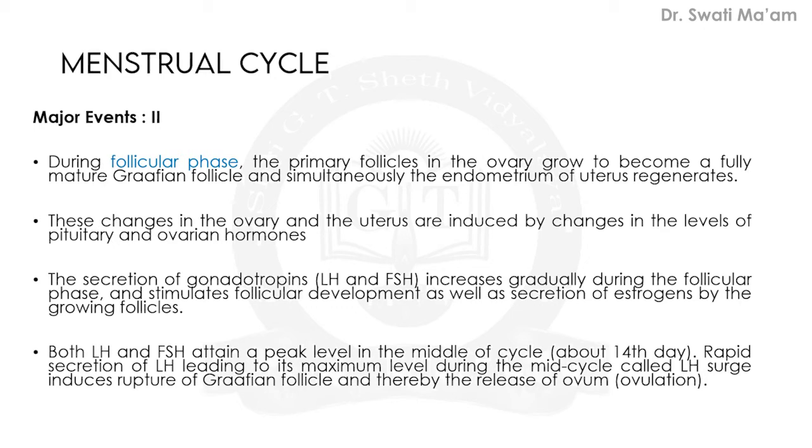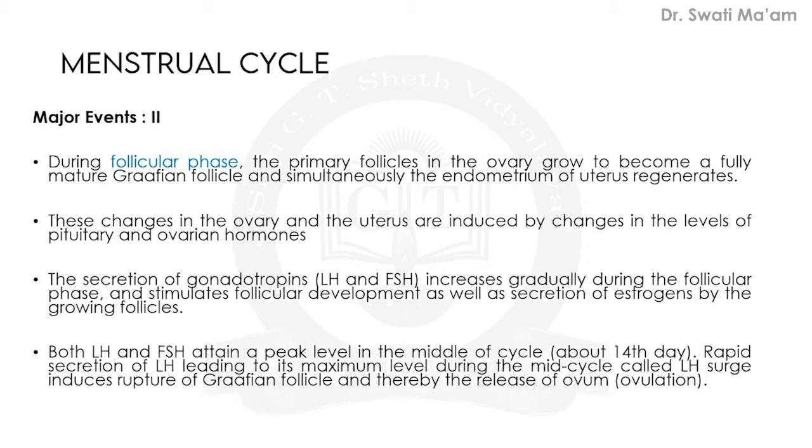All the changes from primary follicles up to the Graafian follicle occur due to the release of LH and FSH along with estrogens. Both LH and FSH attain their peak level in the middle of the cycle, near about the 14th day. The 14th day is very important because ovulation, the release of the ovum, occurs on the 14th day.